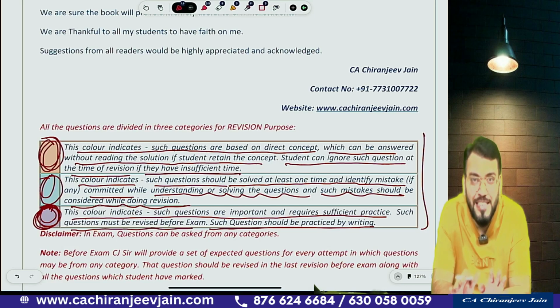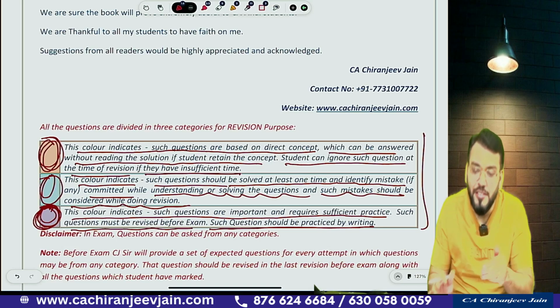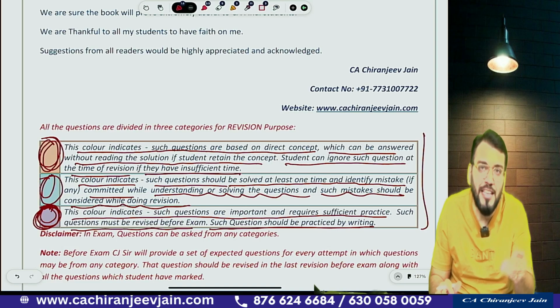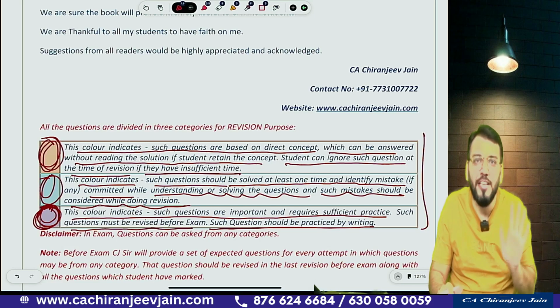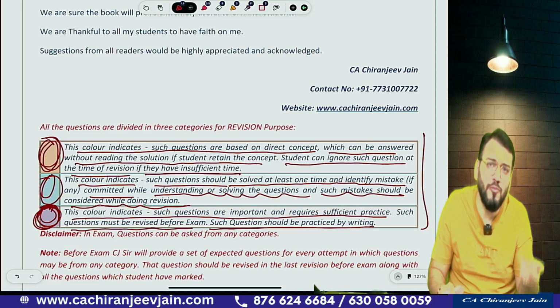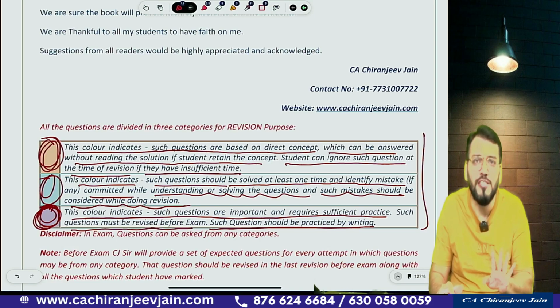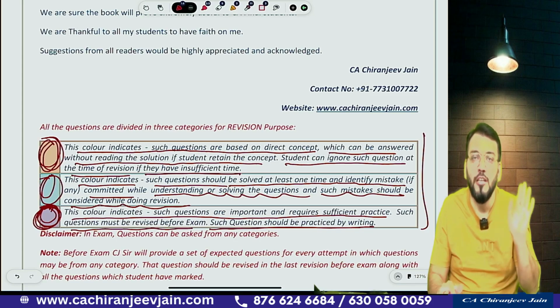So this was the entire discussion about the changes whatever ICAI has made. Once again I will say, nothing to worry. No additional questions, means no new questions have been added. Only a few points, there was one question where some modification was done and there were some changes related to Ind AS 117. Got this point?